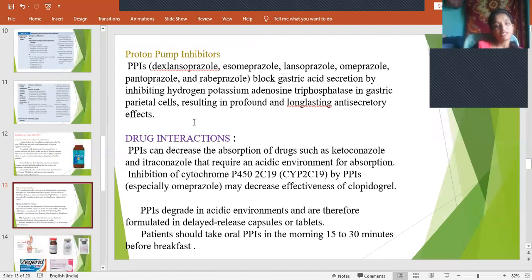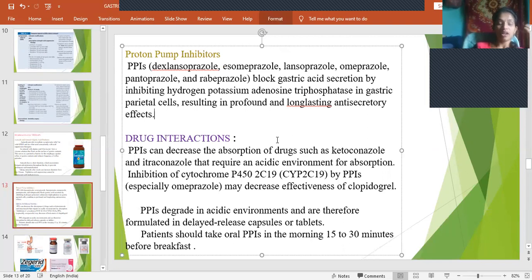And then proton pump inhibitors. You already know the mechanism of action, side effects, and everything. Like dexlansoprazole, lansoprazole, omeprazole, pantoprazole, rabeprazole, all of which you have studied in PUD. And what are the drug interactions? They decrease the absorption of some drugs, because they make the contents alkaline in nature.